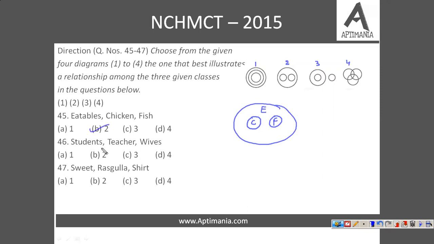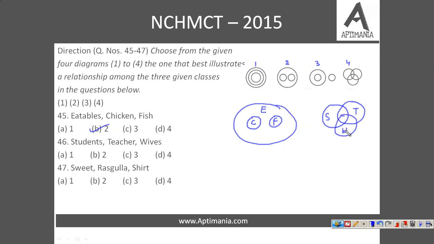Fine. Now students, teachers and wives. Now see, a teacher can be a student, right? A teacher is there, and maybe they are studying something else. In fact, we can take an example where the teachers themselves are preparing for higher studies, a PhD or MTech or anything like that. So in those cases teachers are students too, right? And teachers can be female also, they can be wives also.